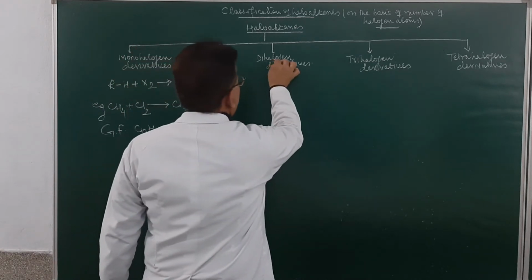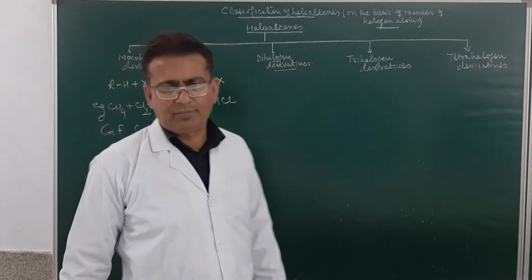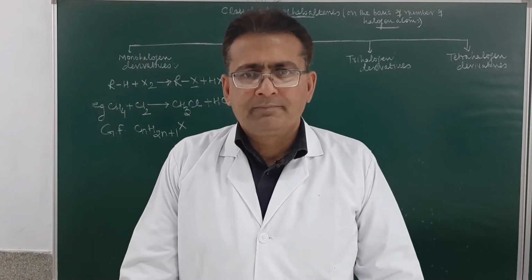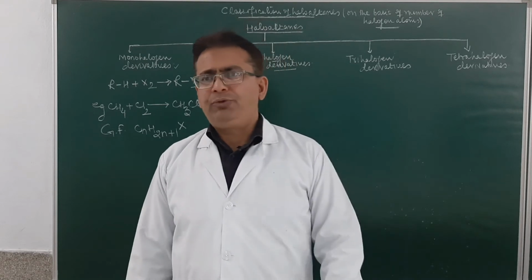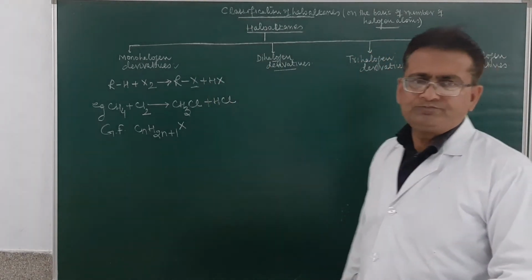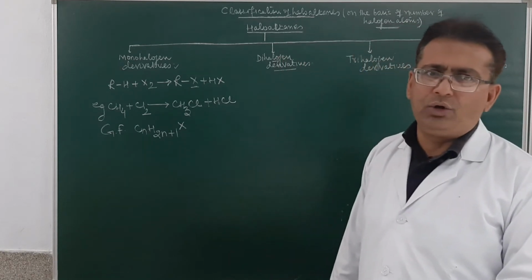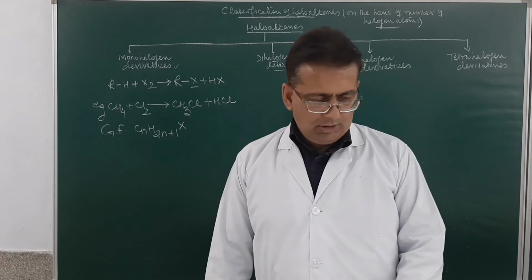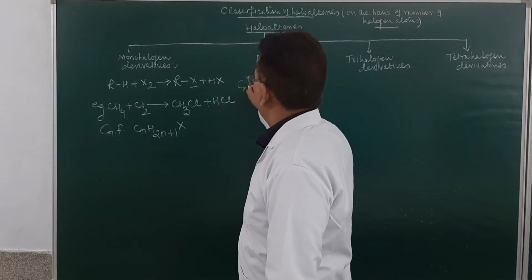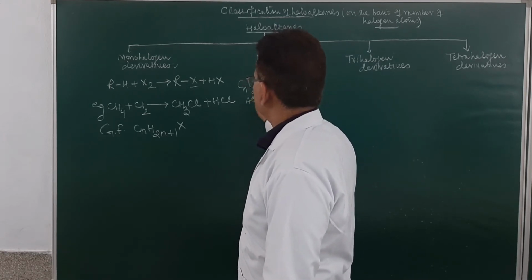Now dihalogen derivatives. What are dihalogen derivatives? Dihalogen derivatives are those derivatives of alkane which are obtained by the removal of two hydrogen atoms from alkane and replacing them by two halogen atoms. If I say their general formula is CnH2n+2, these are alkanes.